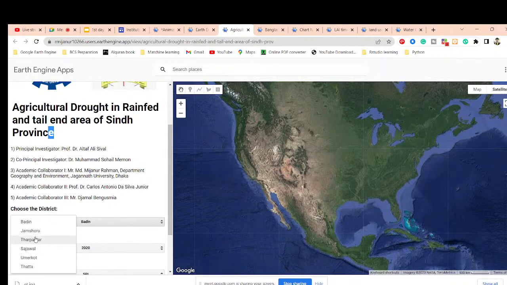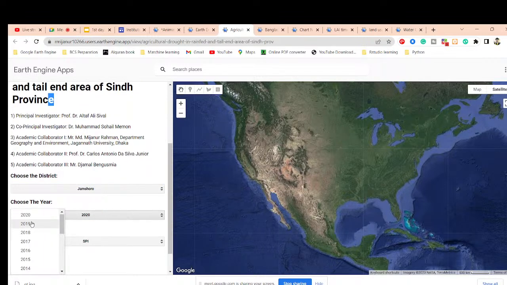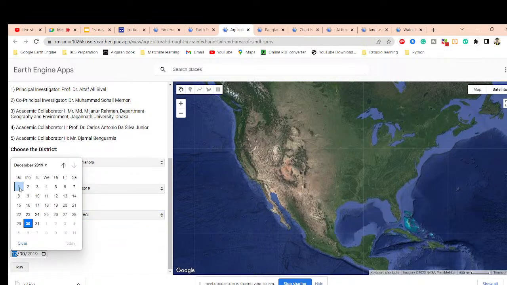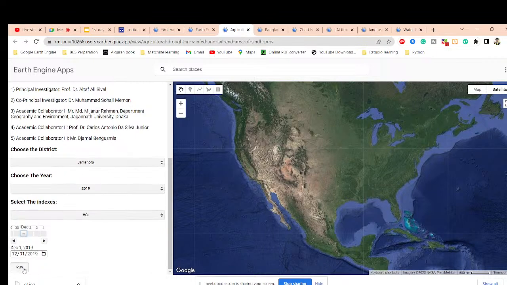In this district I want to observe the drought condition. We can simply select that. Suppose I select this region, and the time period we can easily select. Suppose okay, this time period, and which index you want to use for monitoring NDVI and classification. At this time you can see the SPI index, VCI, TCI. Suppose I click VCI, and then you can easily set the time period. Suppose I select this time period and run this code. So now we can get the condition of the growth for this region, Jamshora. We can easily get this.